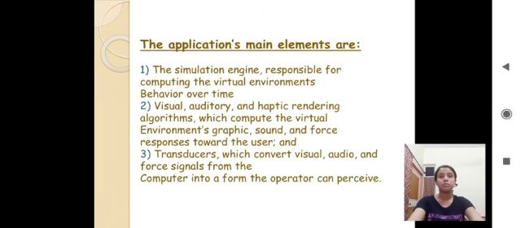The application's main elements are the simulation engine, which is responsible for computing the virtual environments, the visual, auditory, and haptic rendering algorithms, which compute the virtual behavior over time, and also the environment's graphics, sound, and force responses toward the user. The third is the transducer, which converts visual, audio, and force signals from the computer into a form the operator can perceive.